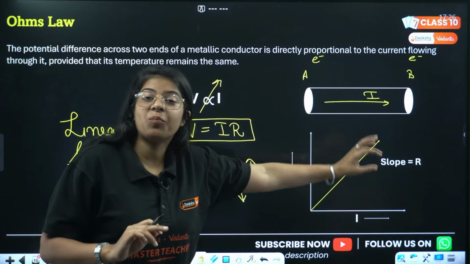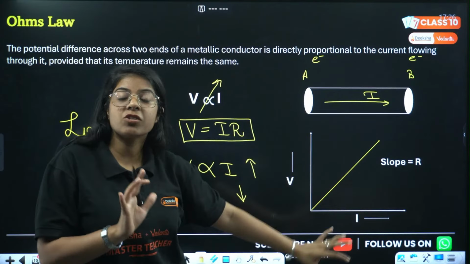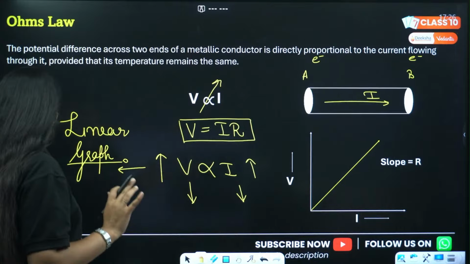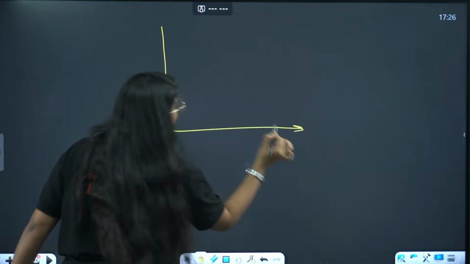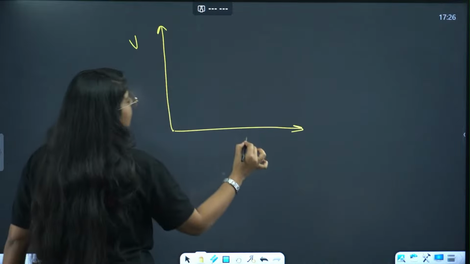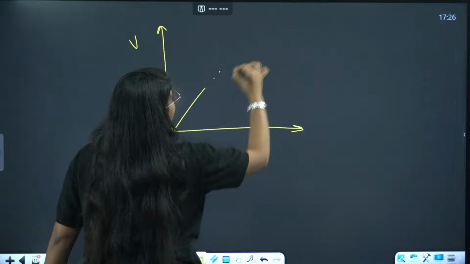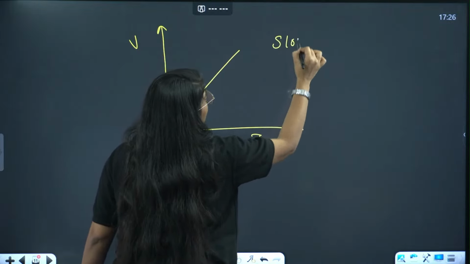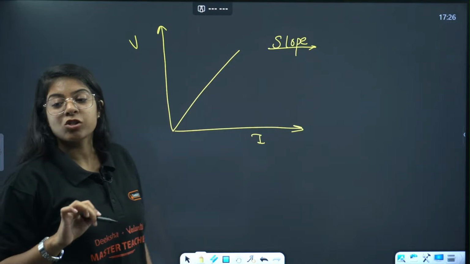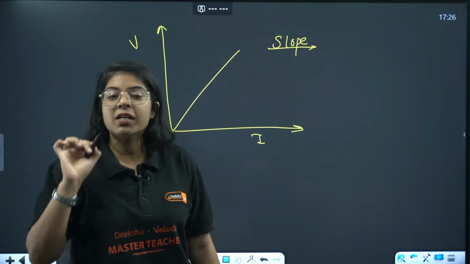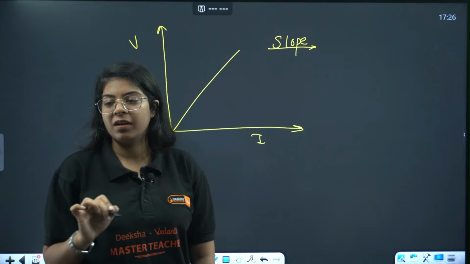Now very important point is that is slope. देखो, on this topic you will have lots of questions on the graph. So what is the graph? We have this graph, right? So this is V, this is I. In this case we have slope. Slope you have studied in math, right? What is given by the slope of VI graph? What is the slope of VI graph?